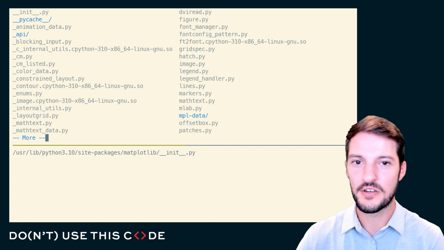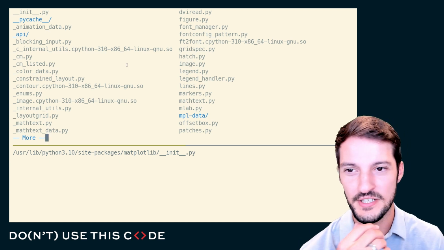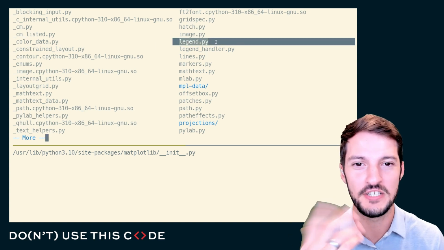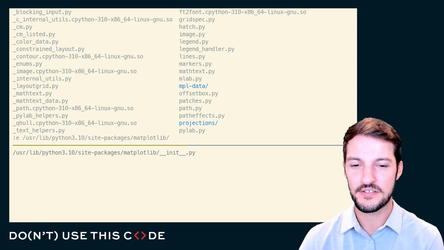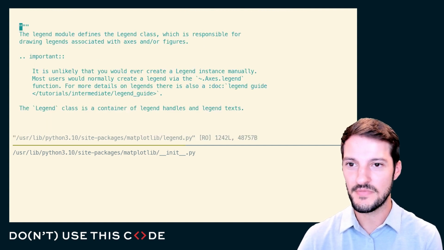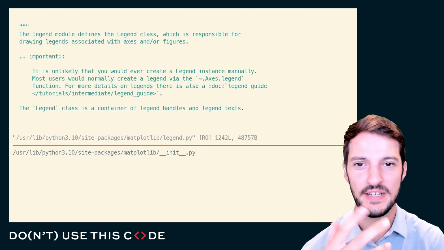And specifically, let's figure out what file I might be interested in. If I'm looking for something called legend, just a quick scan through here, I am willing to bet legend.py sounds like a very good starting place for me, so I'll go ahead and open up legend.py. You can see the legend module defines a legend class.